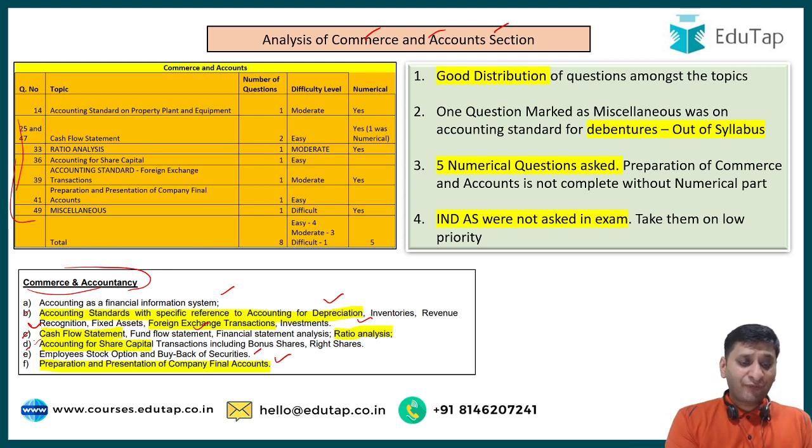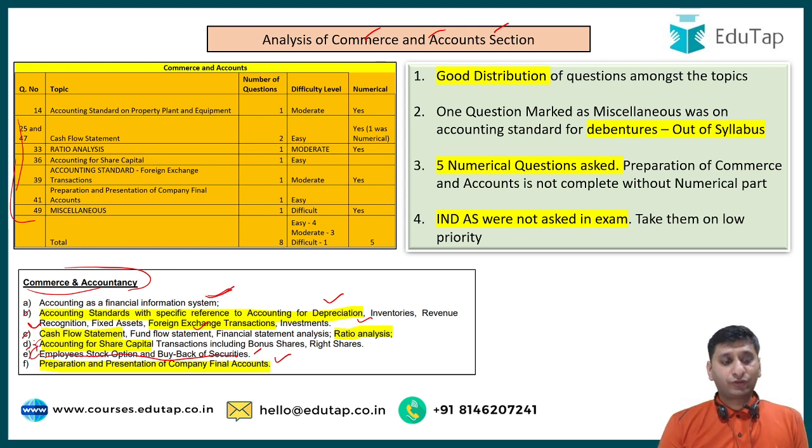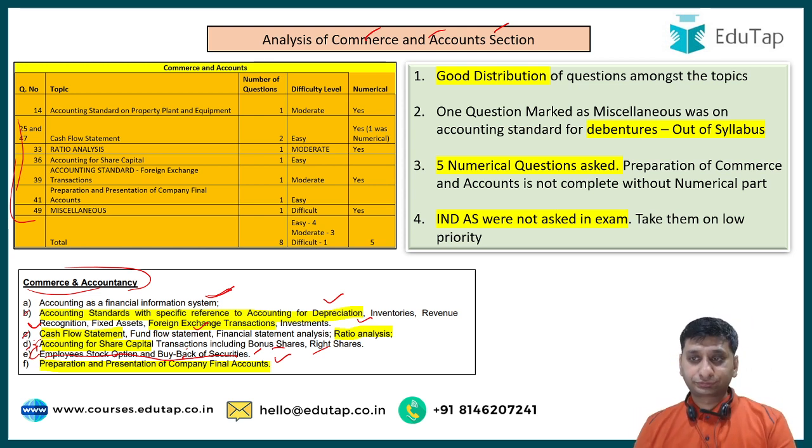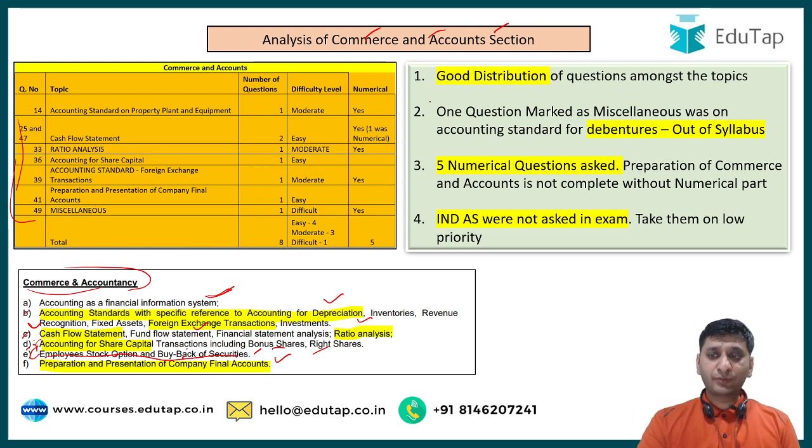And accounting as a financial information system, no question was asked from this portion, but I think this is not that important. And this employee stock option and buyback of securities, anyways, this is in line with accounting for share capital itself. Though they have mentioned it as points D and E, overall this is related, accounting for share capital, bonus, rights, stock option and buyback. So again, somebody who has set this paper, I really salute him. So good distribution amongst topics.